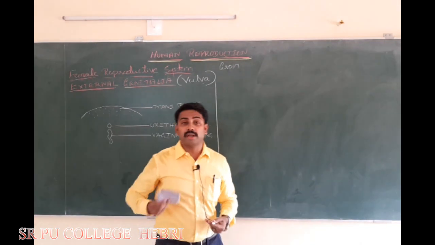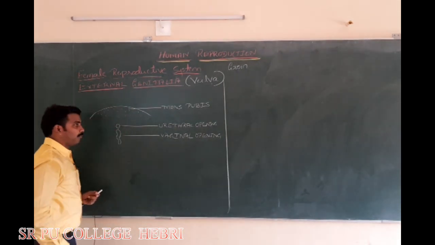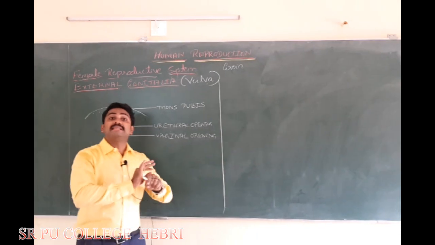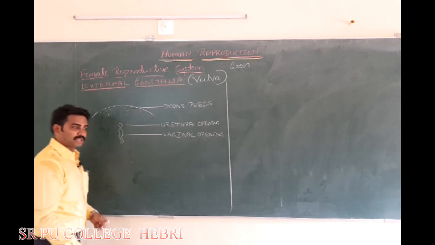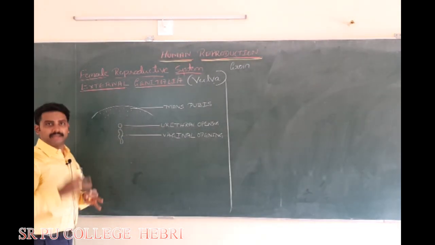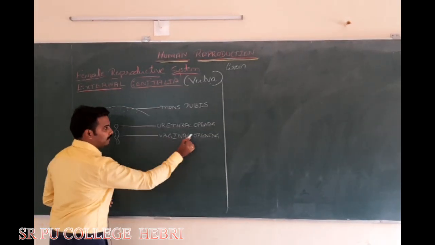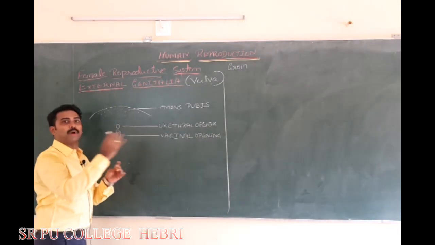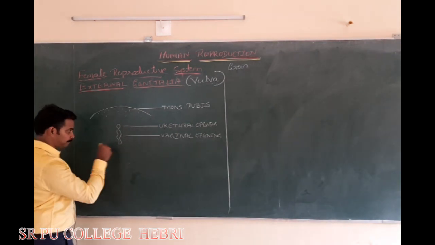But what I am trying to convince you here is, in females the opening of the urinary system and the opening of the reproductive system are separate. Only in males are they fused. Through this opening urine will be eliminated. This is the reproductive opening, the vaginal opening, a site for menstrual flow, childbirth, and deposition of the semen.